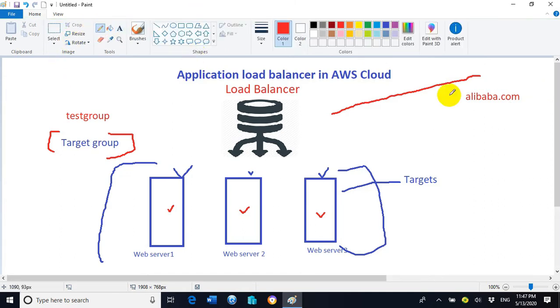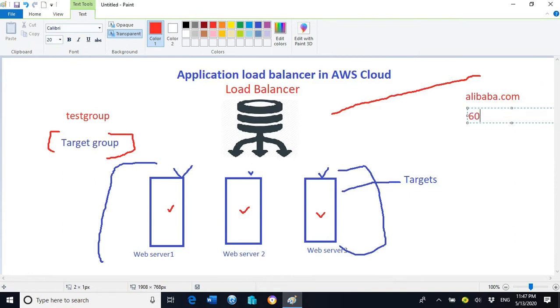So let's say we have 60 people. For the sake of example, let's take a small number, 60. So 60 people are sending requests for shopping on Alibaba.com. So 60 requests.